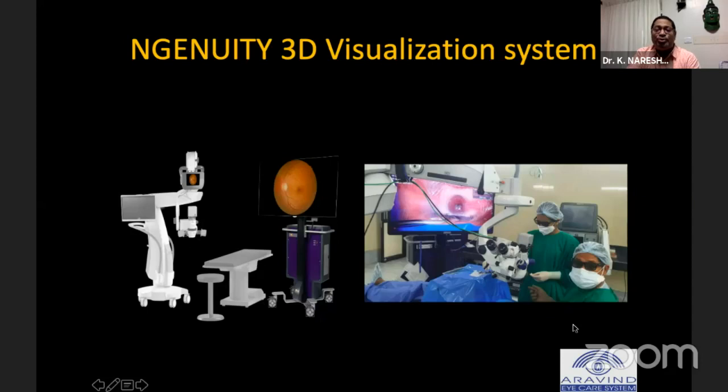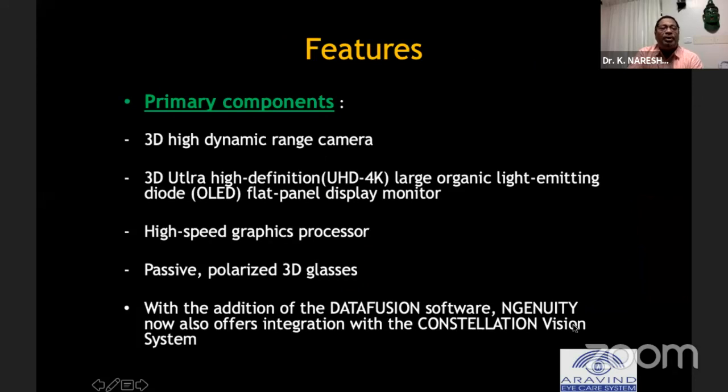This is how we have to gear up ourselves. First of all, getting used to a microscope which doesn't have an eyepiece, and with all sterile measures, we have to wear 3D glasses and then go for direct visualization of the monitor and do the surgery. The primary components of this system are a 3D dynamic camera, an OLED screen, a high-speed graphic processor, and 3D glasses. And nowadays it has been successfully integrated with the Constellation Vision system also for cataract surgeries.